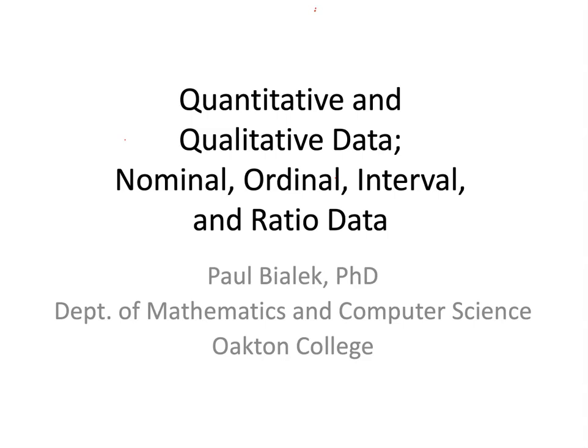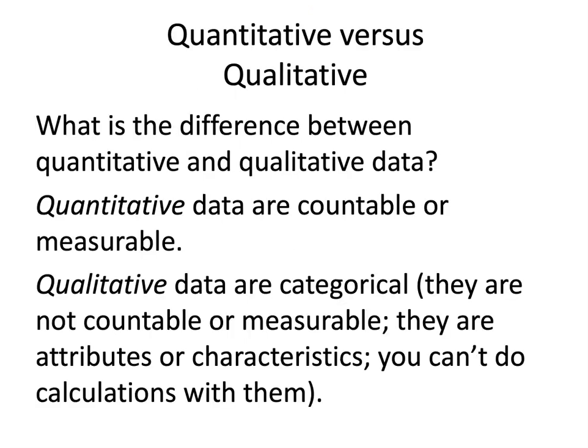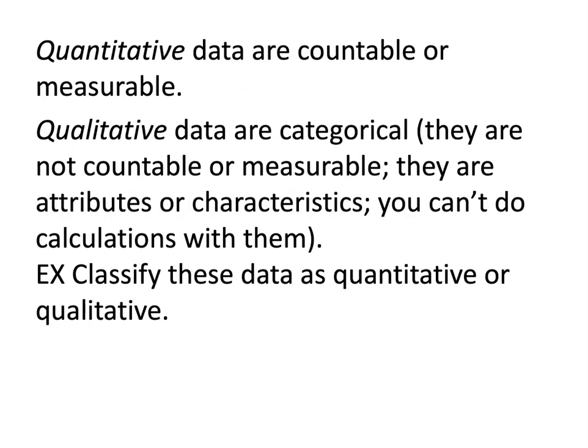Let's talk about quantitative and qualitative data, nominal, ordinal, interval, and ratio data. What is the difference between quantitative and qualitative data? Quantitative data are countable or measurable. Qualitative data are categorical. They're not countable or measurable. They're attributes or characteristics. You can't do calculations with them.